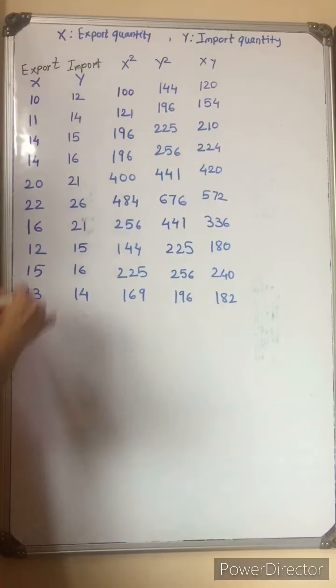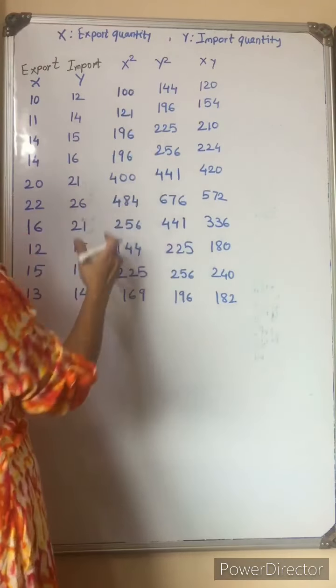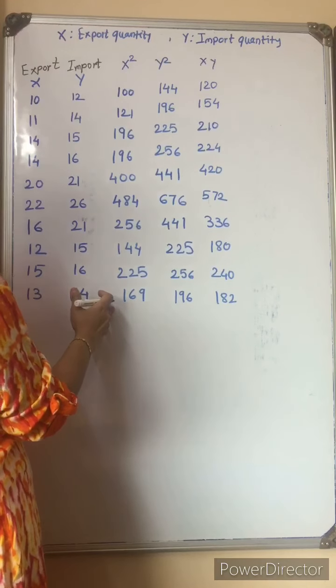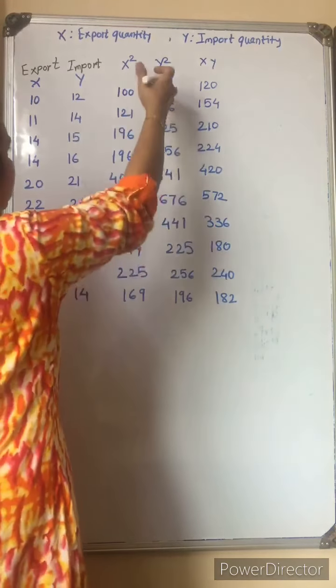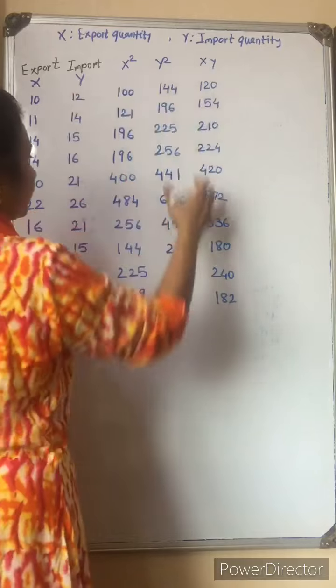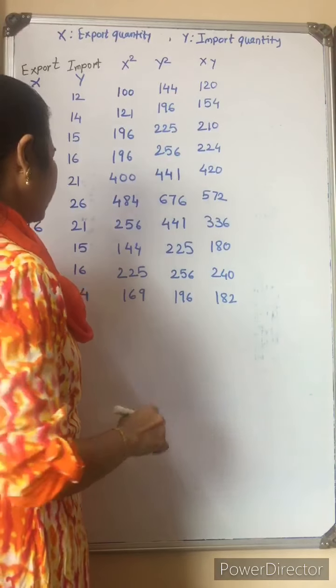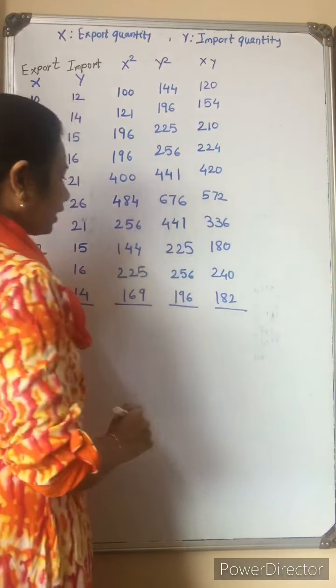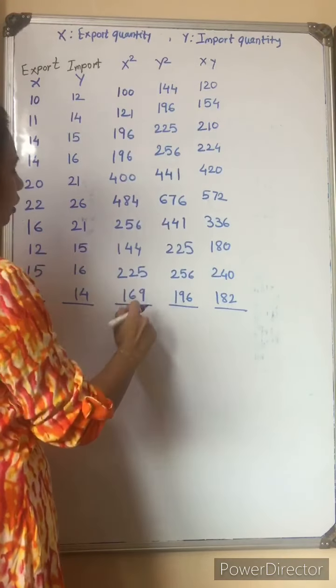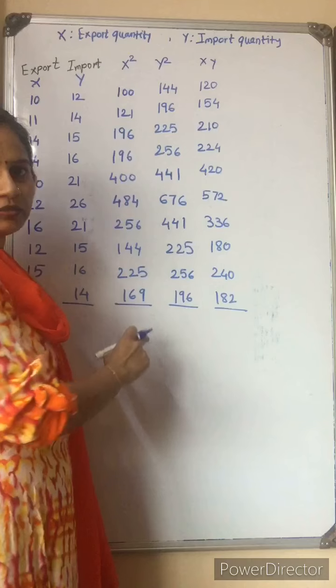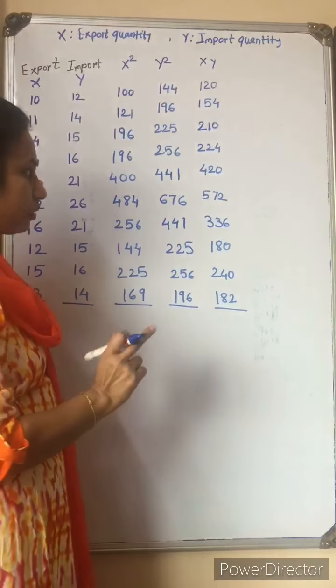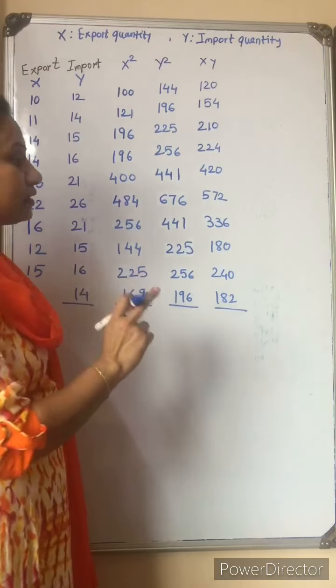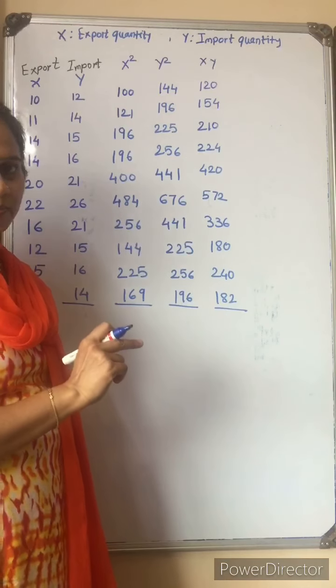After finding all these calculations, the square of each term in x square, y square, and x into y, we can find the sum. In your scientific calculator, you can find the square term and its sum at a time by using the memory button, M plus, M minus.